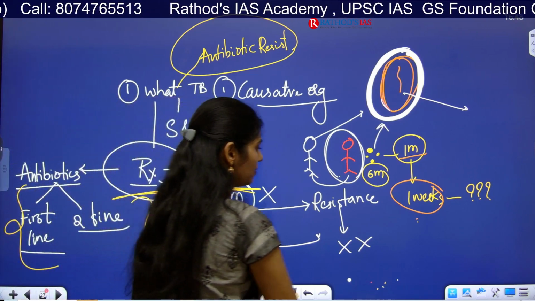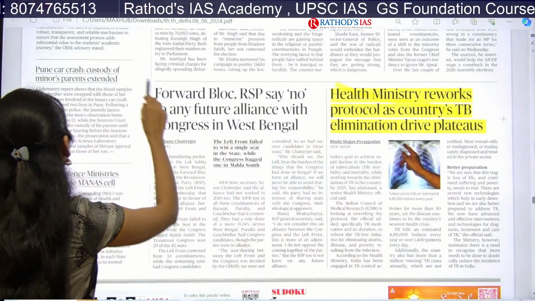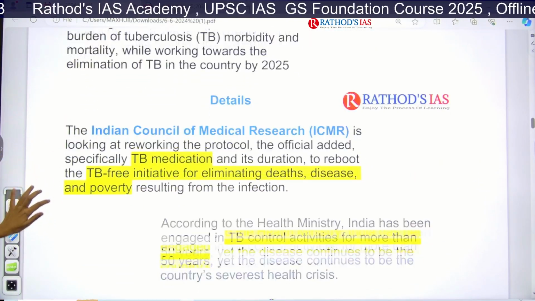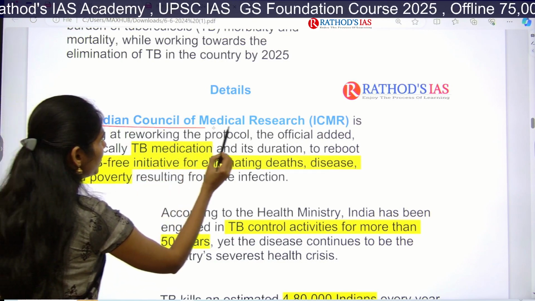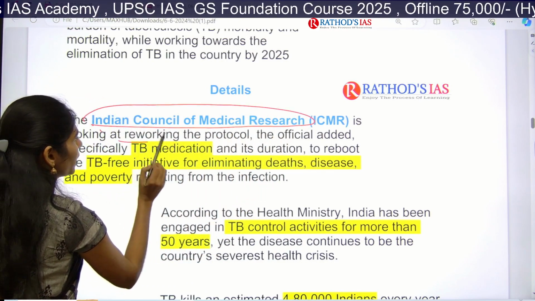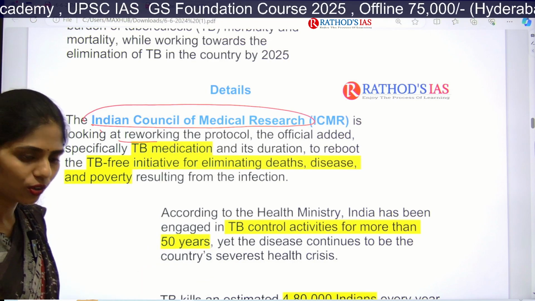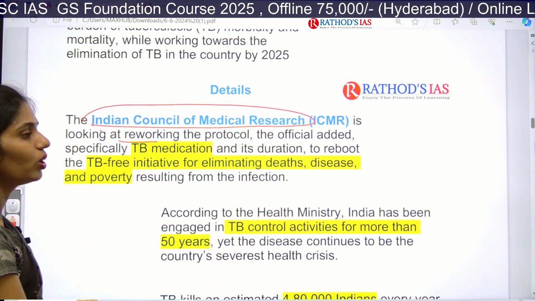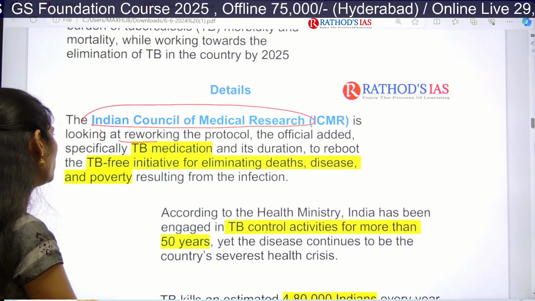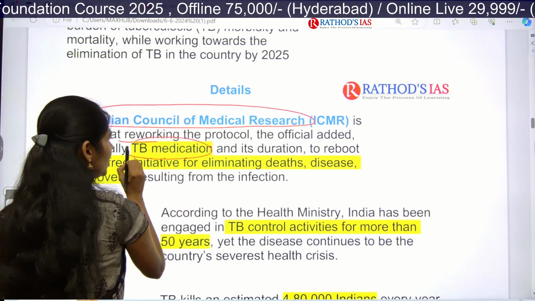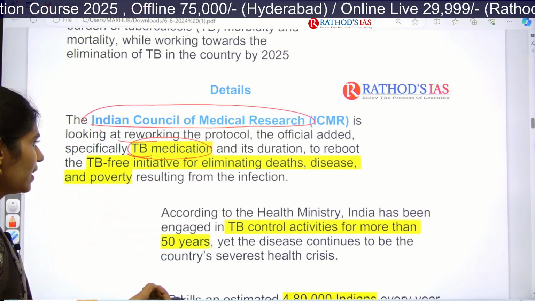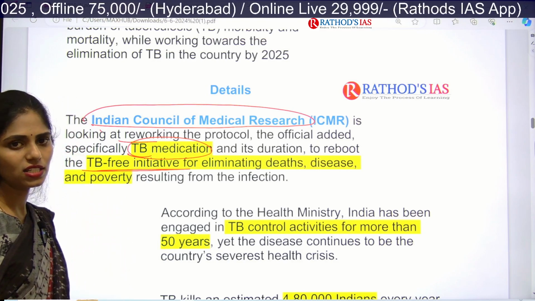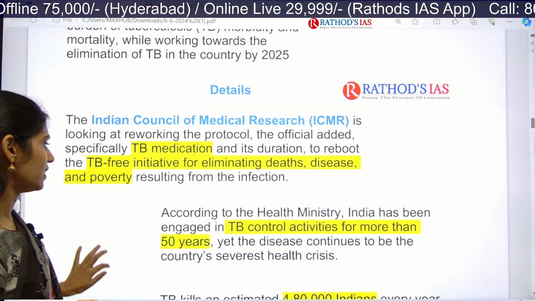And now let us see some basic facts. ICMR, the Indian Council of Medical Research, is looking to rework. We have to come up with a new protocol according to present needs to eliminate this tuberculosis. Especially we have to focus on TB medication and its duration, and also on the TB-free initiative for eliminating deaths as well as disease, poverty, etc.